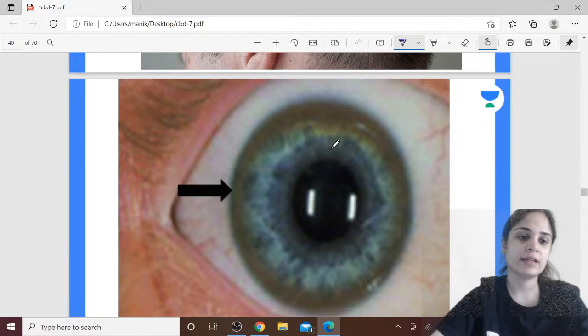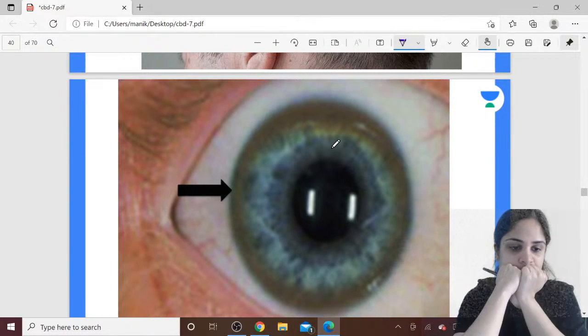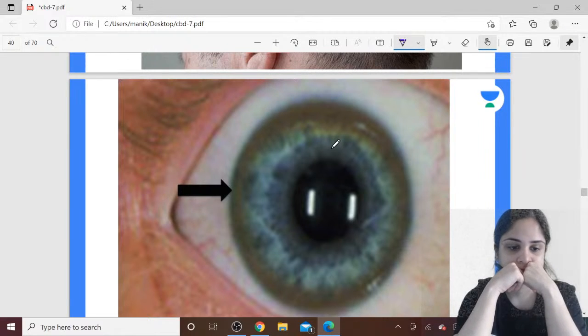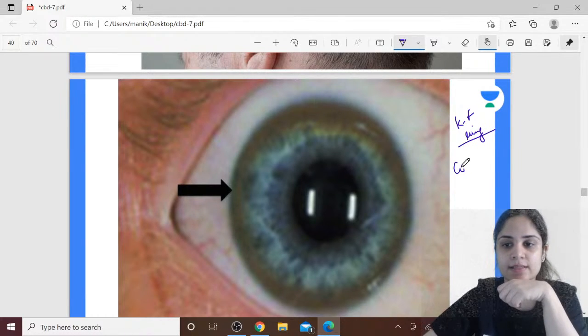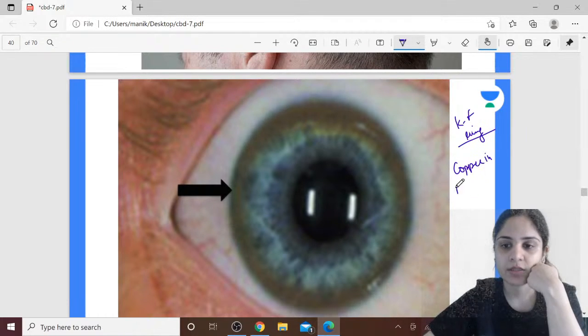This condition is seen due to excessive deposition of what? Very good, copper. This is a case of Kayser-Fleischer ring. What is getting accumulated in the Descemet's membrane? Yes, there is excessive deposition of copper in the Descemet's membrane. Okay, now can you tell me what would be the treatment for this?